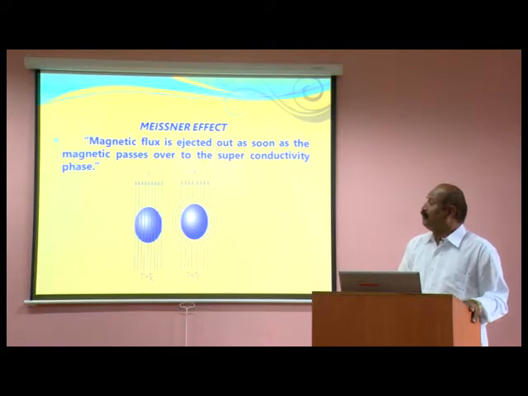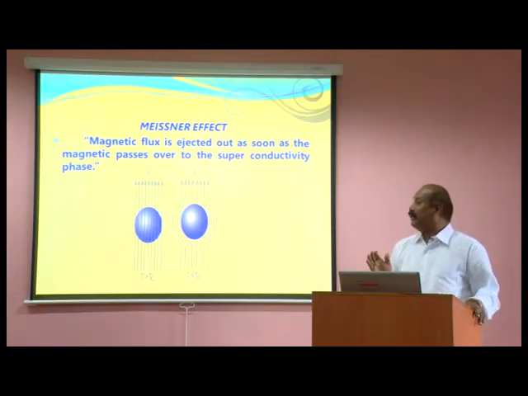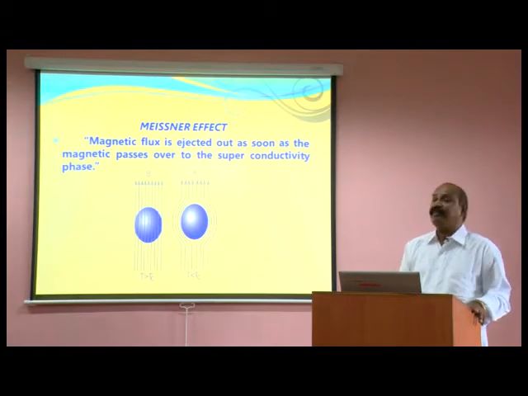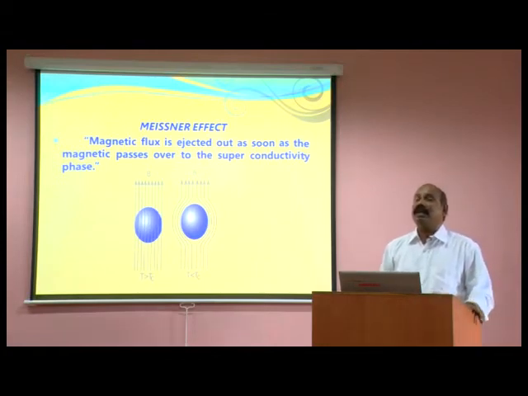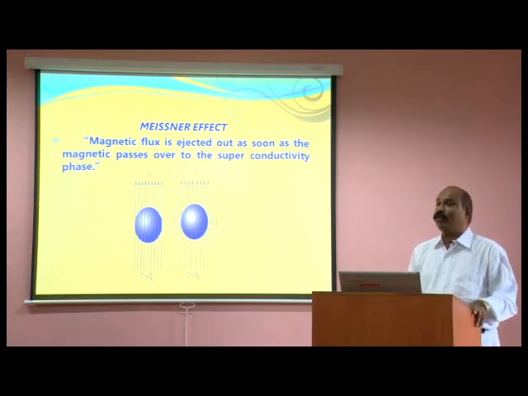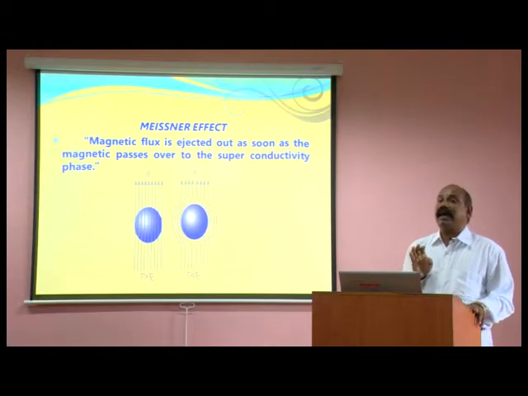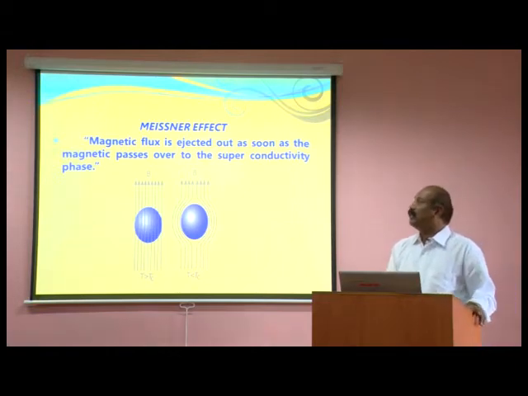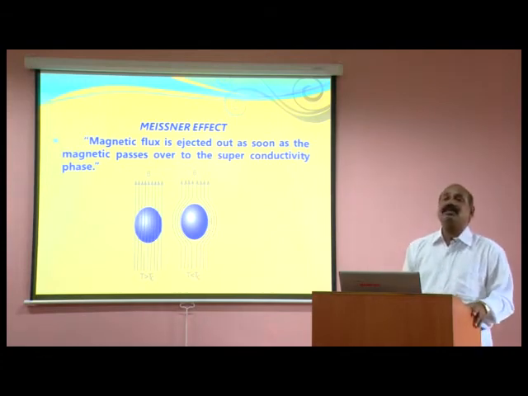When the temperature is much less than the critical temperature, the magnetic flux lines are pushed out, that means ejected. The magnetic flux lines are not penetrating, and they go out of the superconducting material. So the superconducting material does not allow magnetic flux lines into the material. That phenomenon is called the Meissner effect.